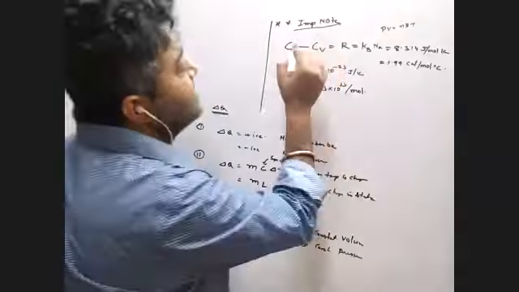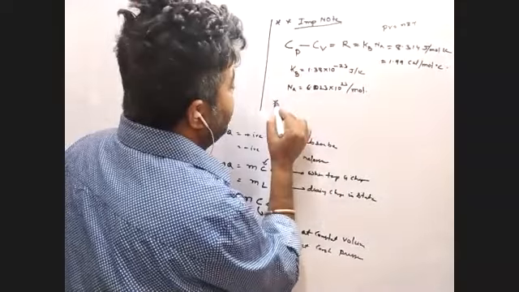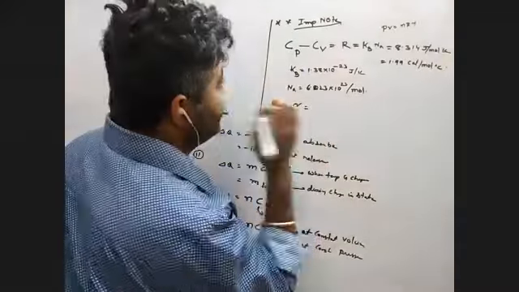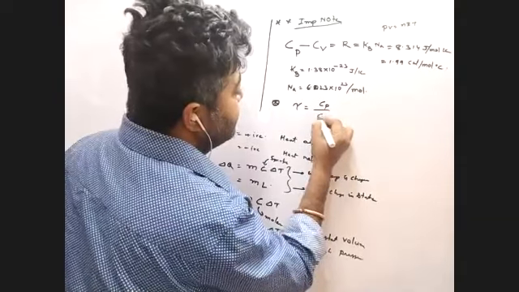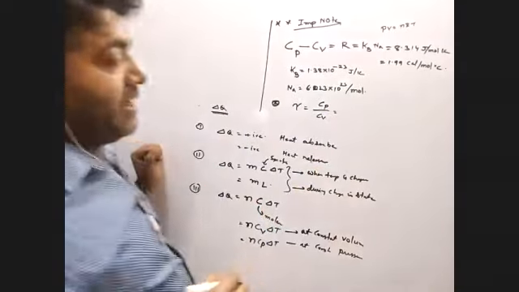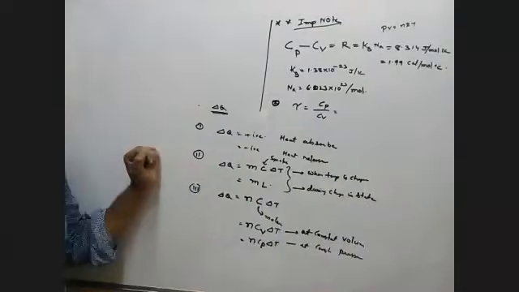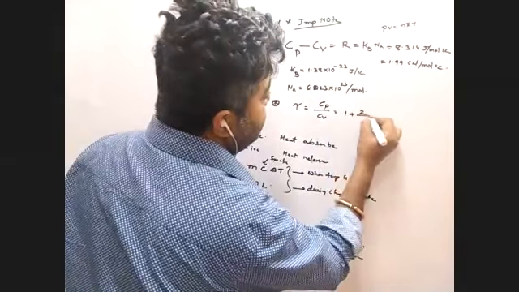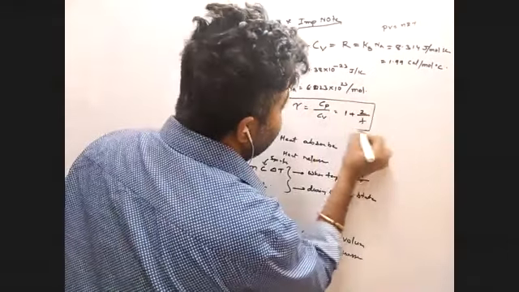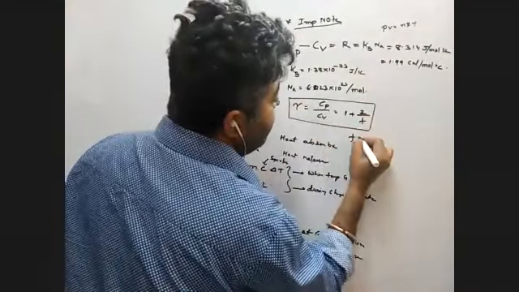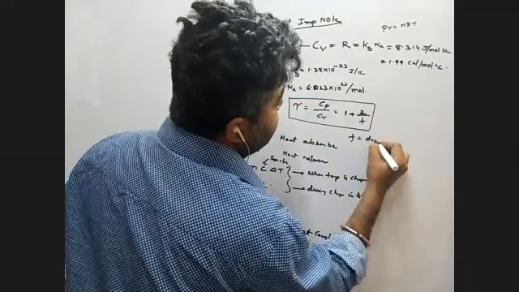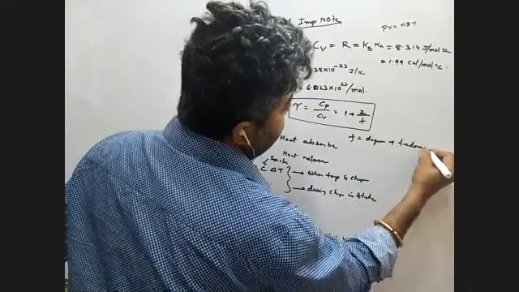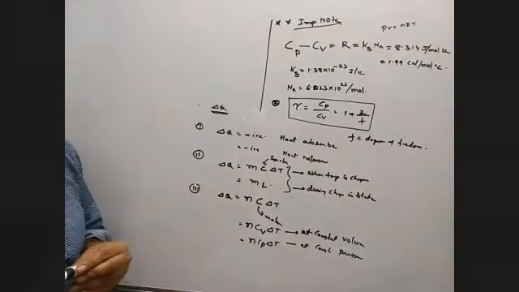Next, this is the first important part. The second important part is gamma, which is called the ratio of specific heats, Cp by Cv. The easiest way to get it is 1 plus 2 by F. These are very, very important formulas. What do you mean by F? F is the degree of freedom.